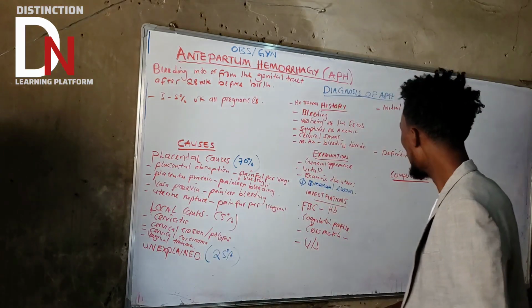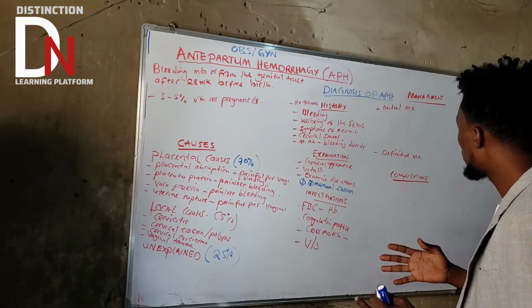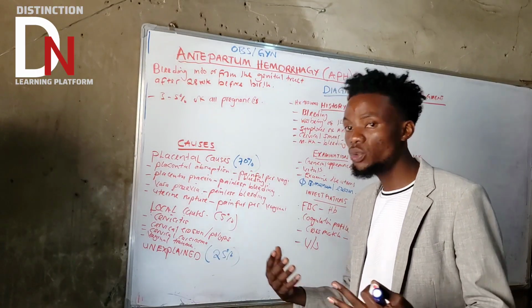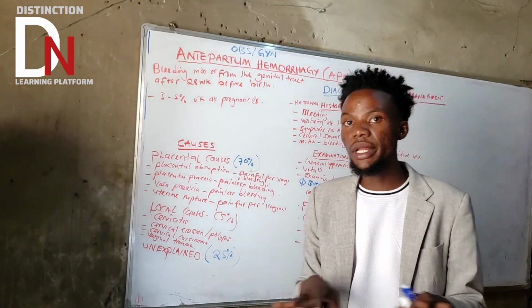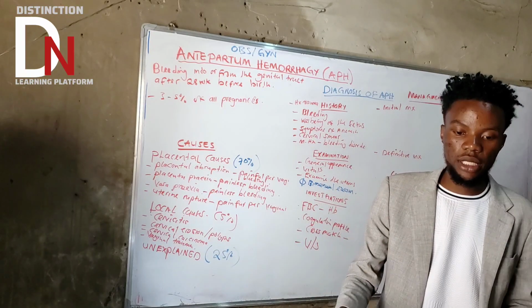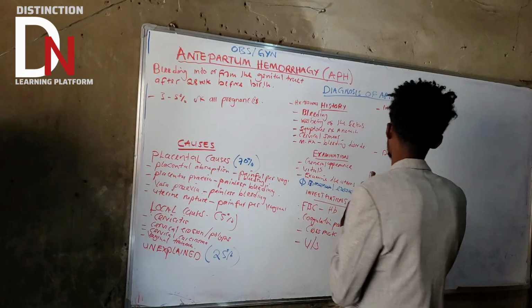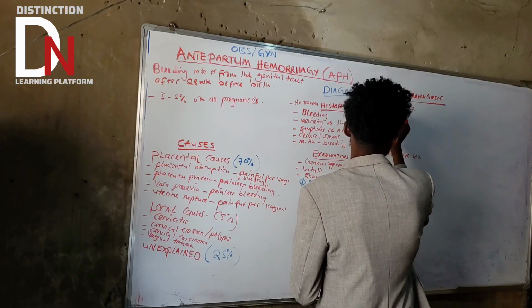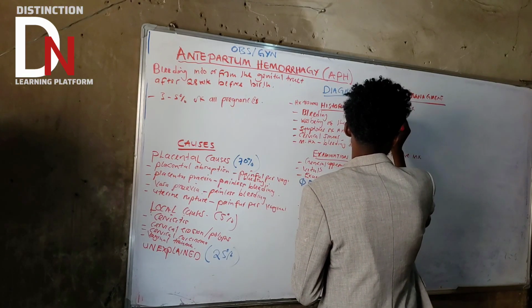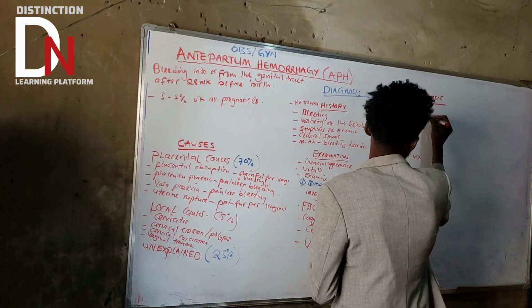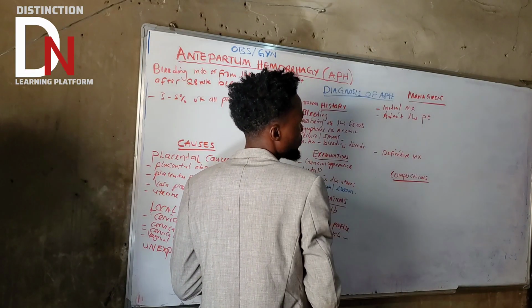Depending on the cause, if it is placental abruption, you need to call for help. So under initial management, the first thing you need to do is admit the patient.